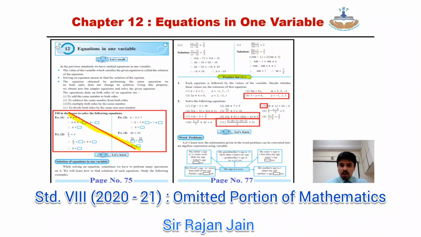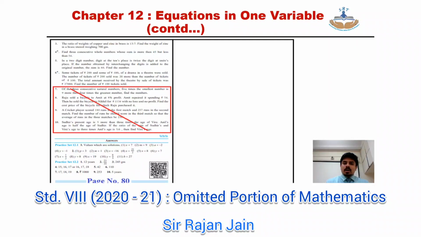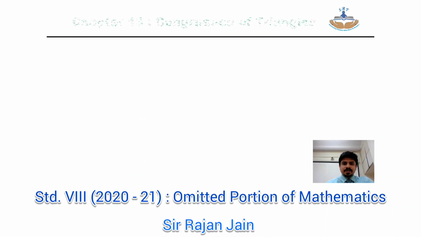Then question number 2, sub question number 3, then 7, 8 and 11. Again I repeat, sub questions 3, 7, 8 and 11. These 4 sub questions are omitted from main question number 2 of practice set number 12.1. Going to the next part now, page number 80, the last 4 questions, that is question 7, question 8, question 9 and question 10, are omitted.